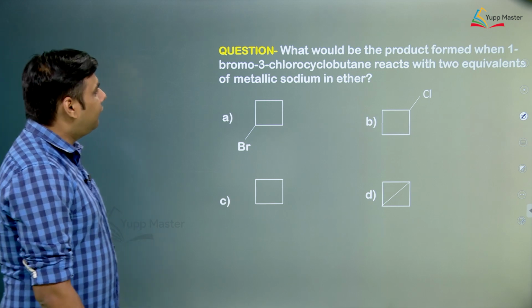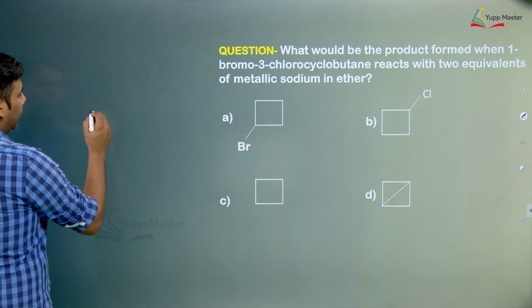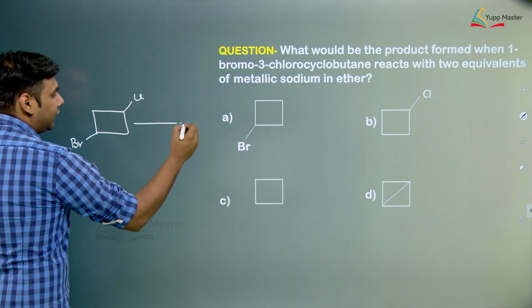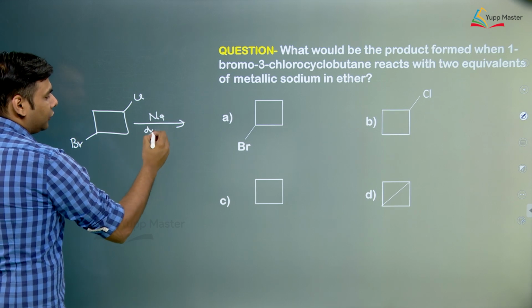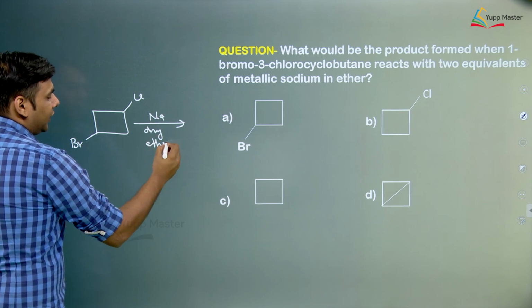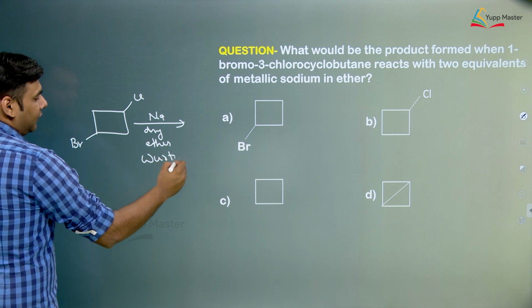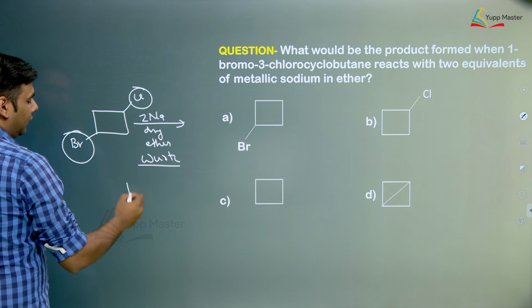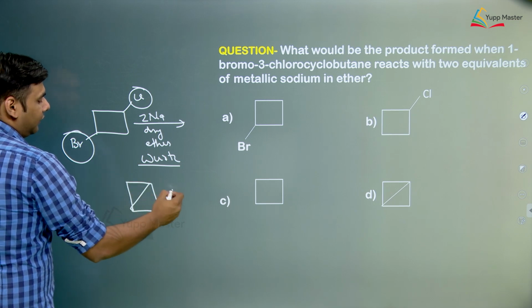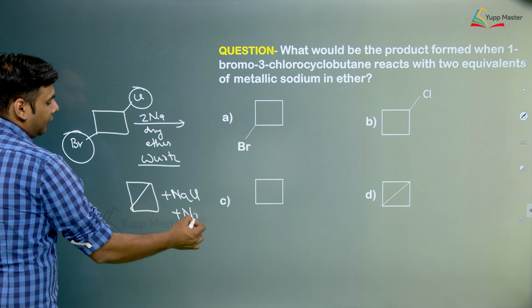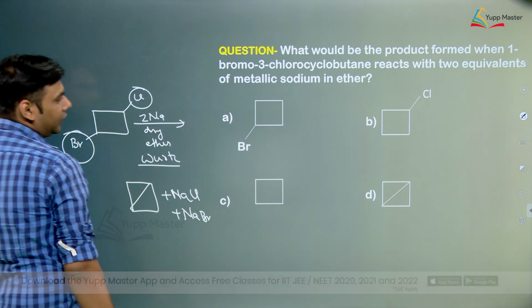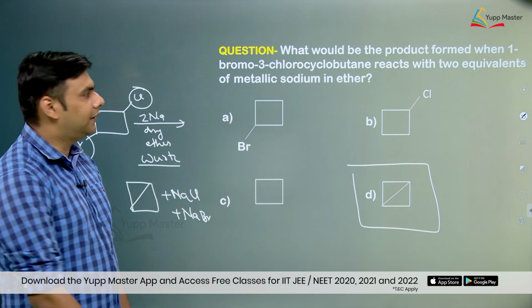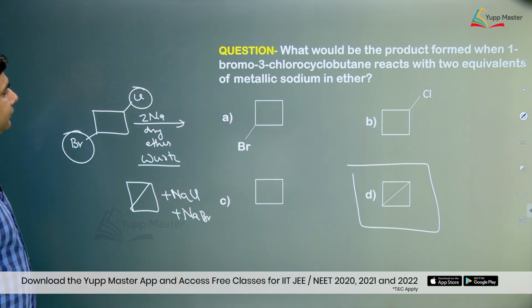What would be the product when 1-bromo-3-chlorocyclobutane is considered? We know that 1-chloro-3-bromo cyclobutane is this. When we react it with sodium in the presence of dry ether, this is basically a Wurtz reaction. What happens in the Wurtz reaction? 2 moles of sodium is taken and it forms NaCl and NaBr, and a bond formation takes place over here. So this is the right option. This was asked in some previous year IIT. Again, it is a very easy question.